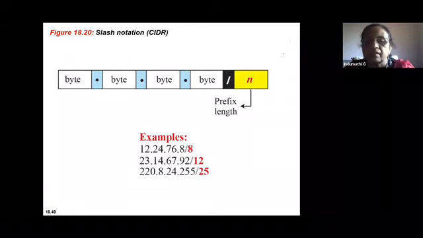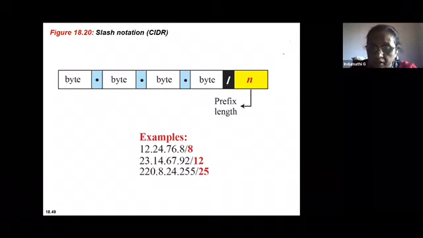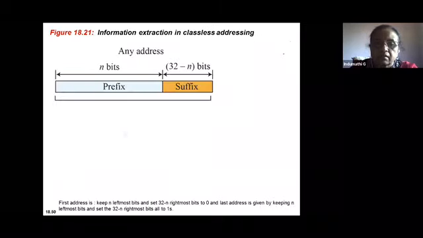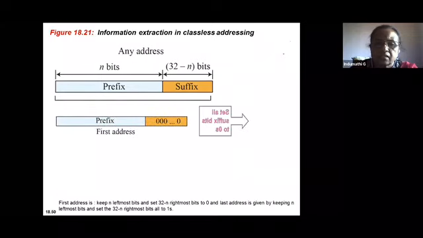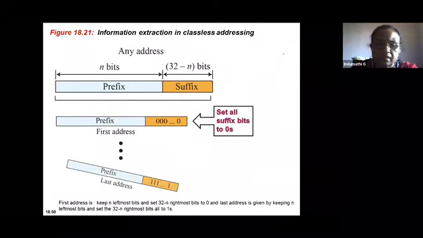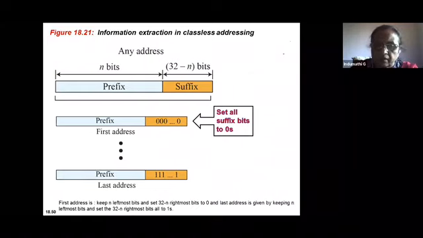Examples are given here. This is how you can represent any IP address using classless addressing: x.y.z.t/n. That is the prefix length, which is variable, not fixed, as in the case of classful addressing. So given a block of addresses, our question is how do you identify the first address and last address of the block.